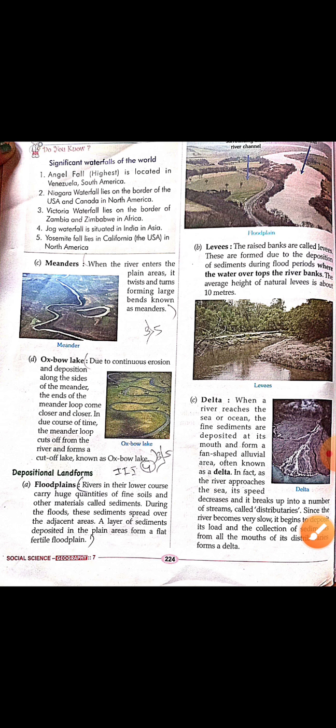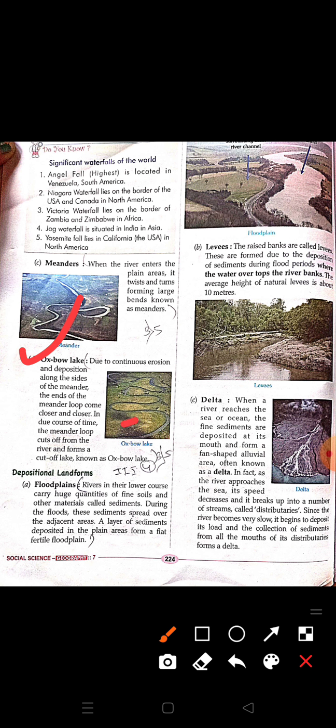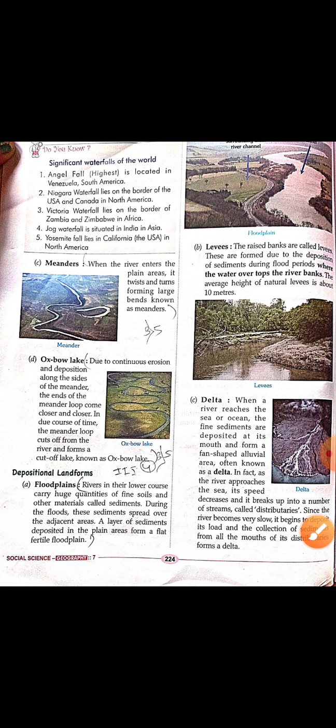Okay, next is Oxbow Lake. It is called Oxbow Lake because these areas look like an ox bow. So that is why it is called Oxbow Lakes. One kind of lake is created because of this. Due to the continuous erosion and deposition alongside of the meander, the ends of the meander loop come closer and closer. In due course of time, the meander loop cuts off from the river and forms a cut-off lake known as Oxbow Lake.